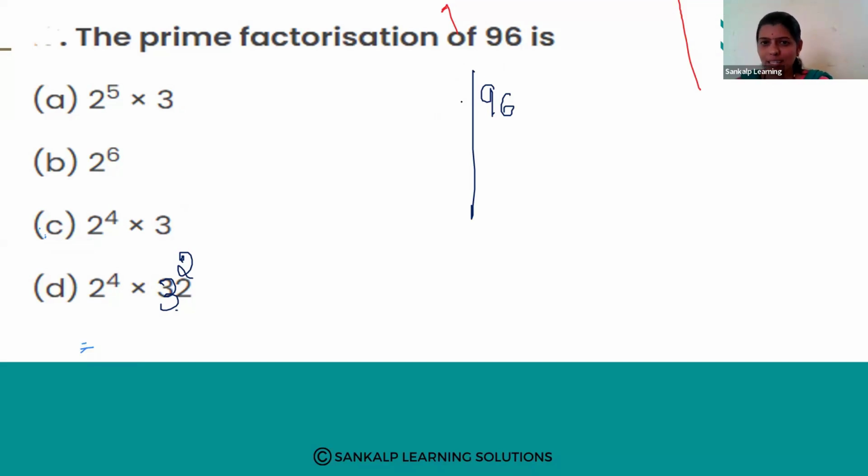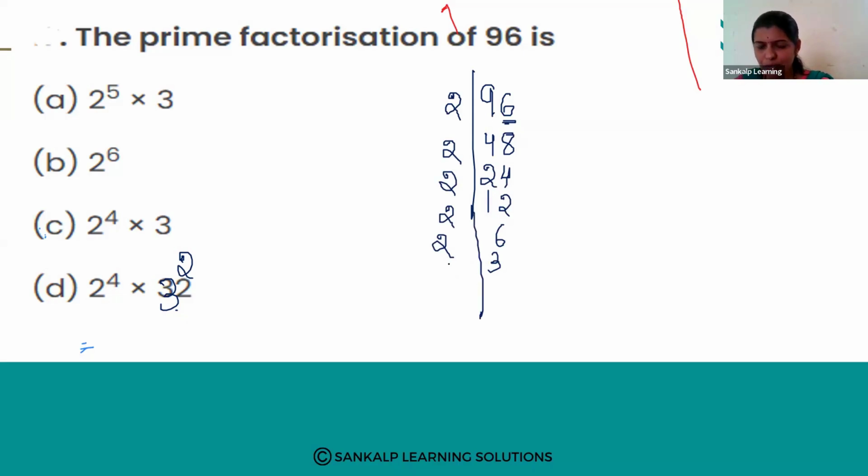Okay, we will check. We will start from 2 because in the digit place it has 6. So 6 is divisible by 2. 2 4s are 8, 1 remains, 2 8s are 16, 2 2s are 4, 2 4s are 8. Next, 2 1s are 2, 2 2s are 4, 2 6s are 12, 2 3s are 6. Next, 3 is an odd number, so it will not come in the table of 2. So 3 1s are 3.